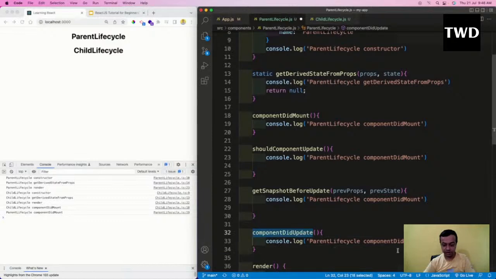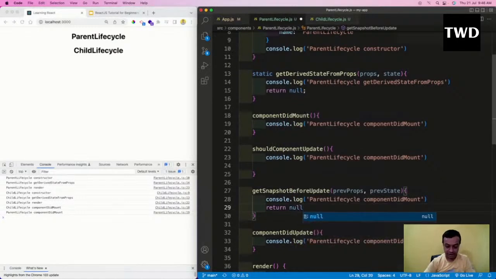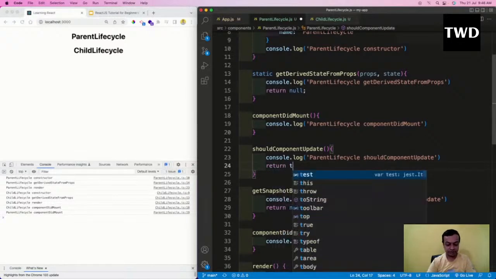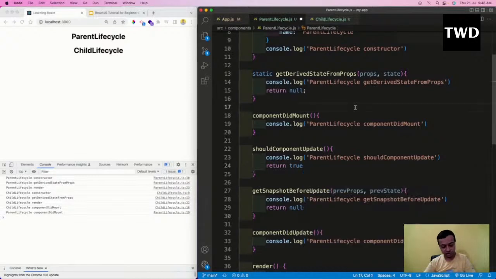First thing is this is componentDidUpdate, and the other thing is that getSnapshotBeforeUpdate should return something. Most probably it should return null. If you're doing nothing, it should return null. And shouldComponentUpdate. Okay, when I copy paste it, sometimes you forget things. So again this one, shouldComponentUpdate. And the other thing is that here we have to return true, because or else it doesn't work. Okay, it doesn't work, so I'll save it.